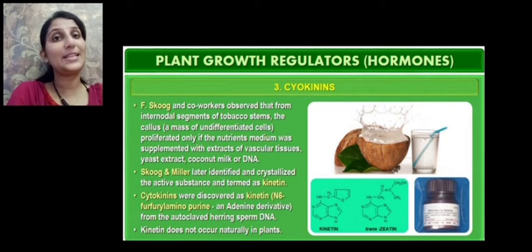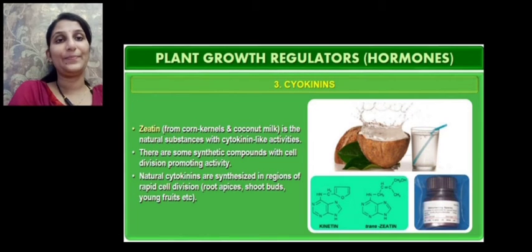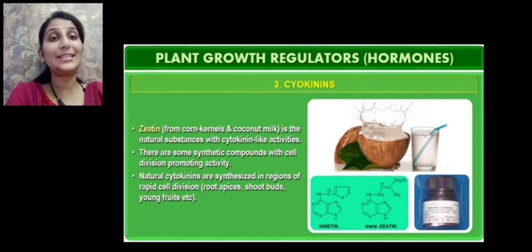Herring is a fish, and from this herring sperm DNA the cytokinin was discovered. Kinetin does not occur naturally in plants. Zeatin, which is obtained from corn kernels and coconut milk, is the natural substance with cytokinin-like activity. So in plants, kinetin is not seen naturally, whereas zeatin is seen.